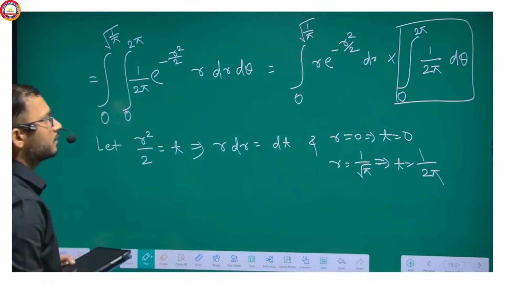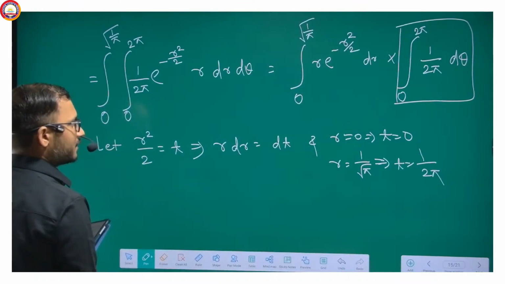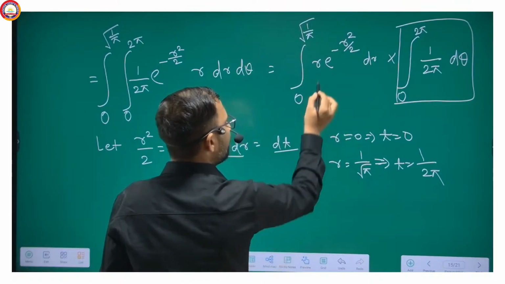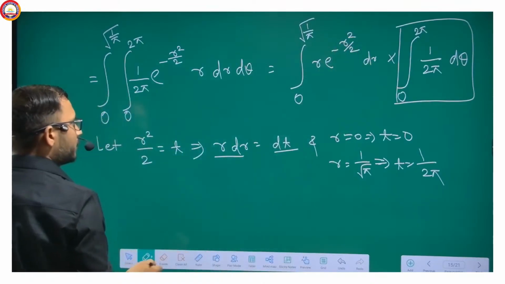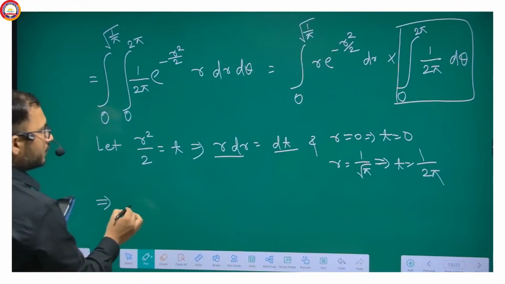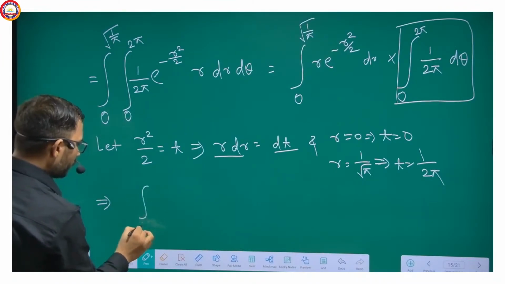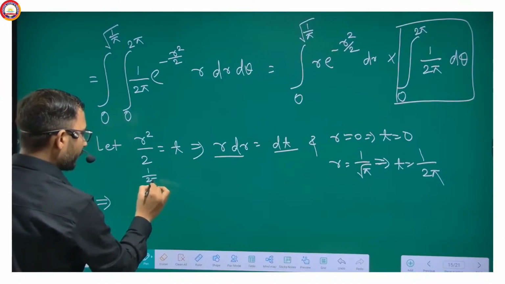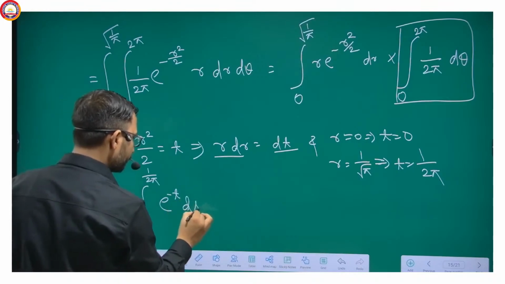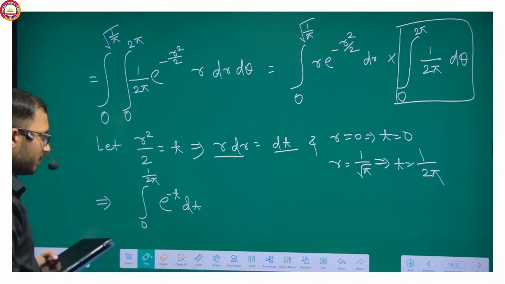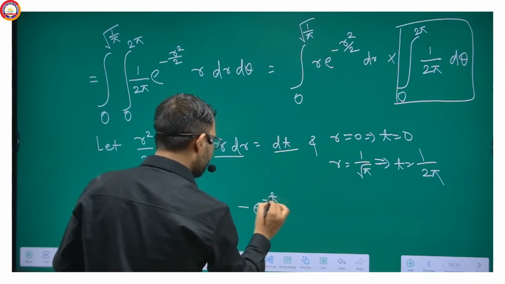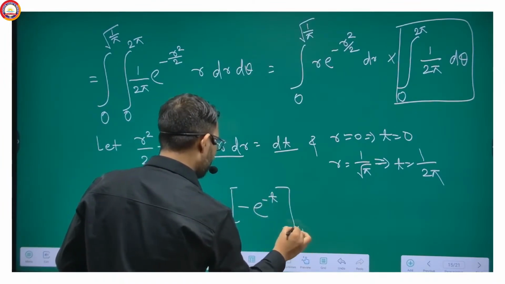Getting my point? Now, do it as it is done. So r dr will be replaced by dt, and e to the power minus r square by 2 will be replaced by something. So we will write this as the integral from 0 to 1 by 2 pi of e to the power minus t dt. Isn't it? And this will be minus e to the power minus t with limits 0 and 1 by 2 pi.